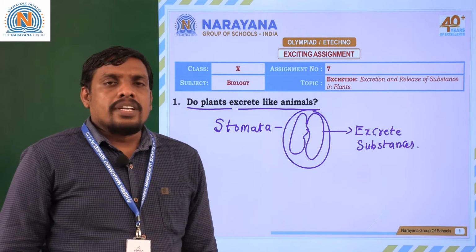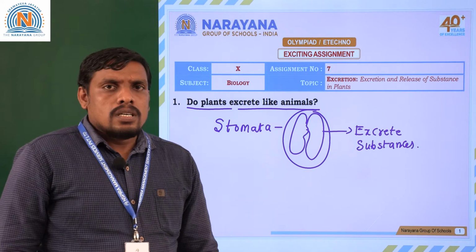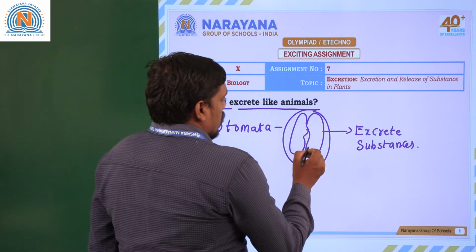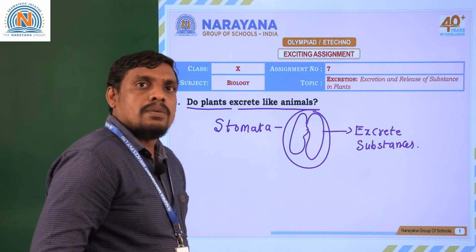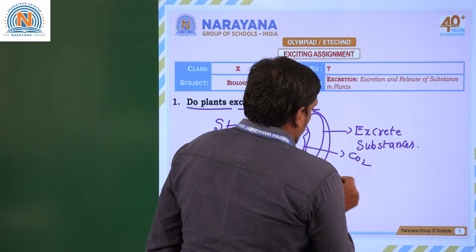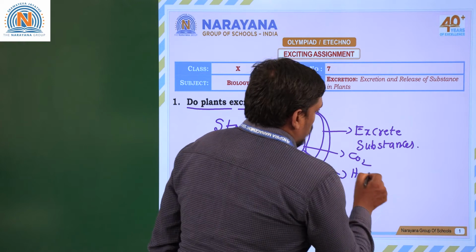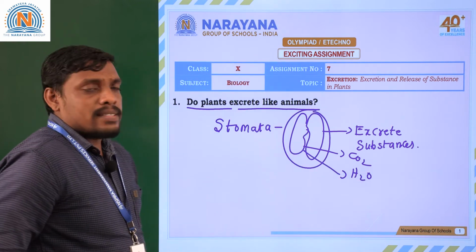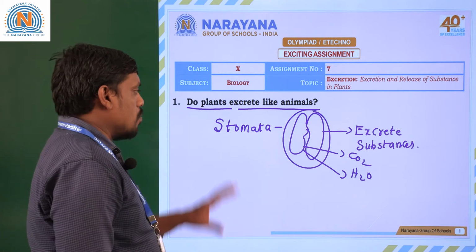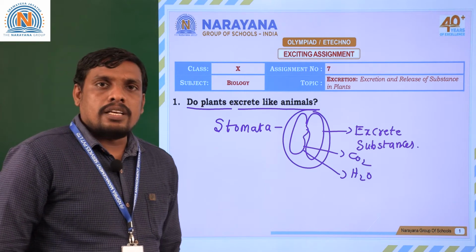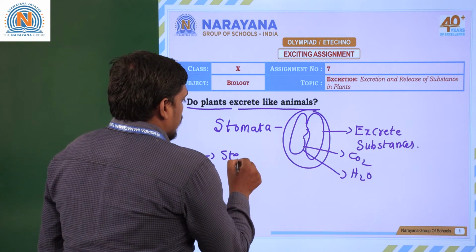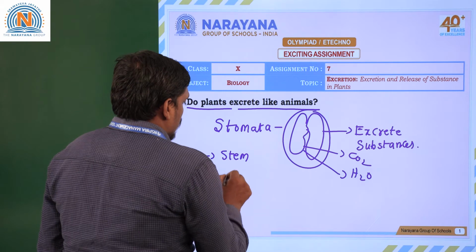Various kinds of materials come out from the stomata, such as carbon dioxide and also water vapor. So plants can excrete just like animals with the help of some modified structures like leaves, and even the stem can excrete certain kinds of substances.